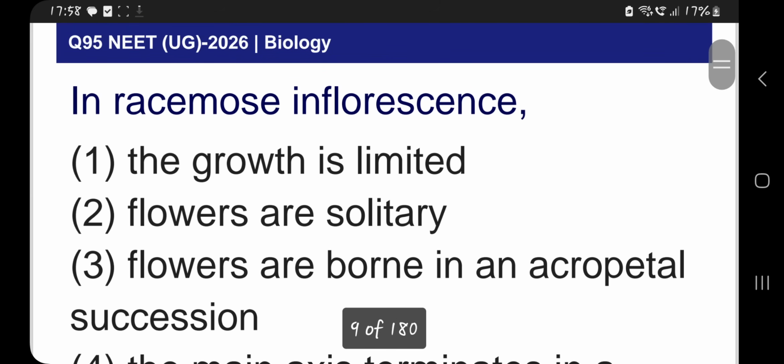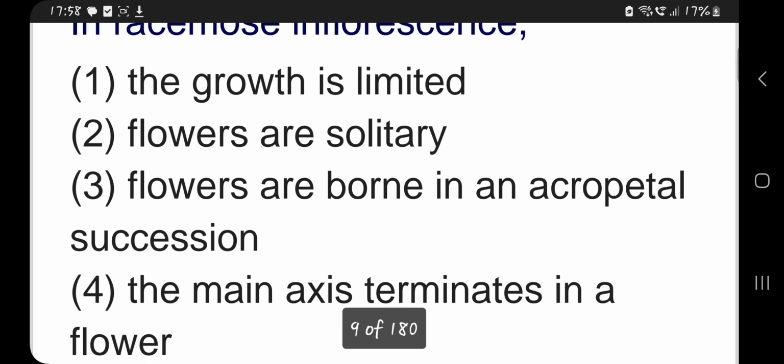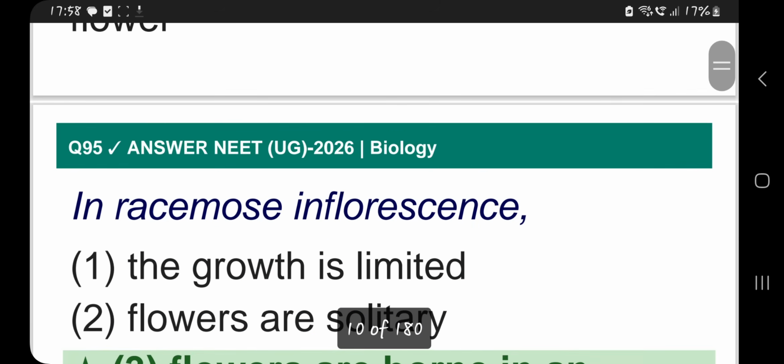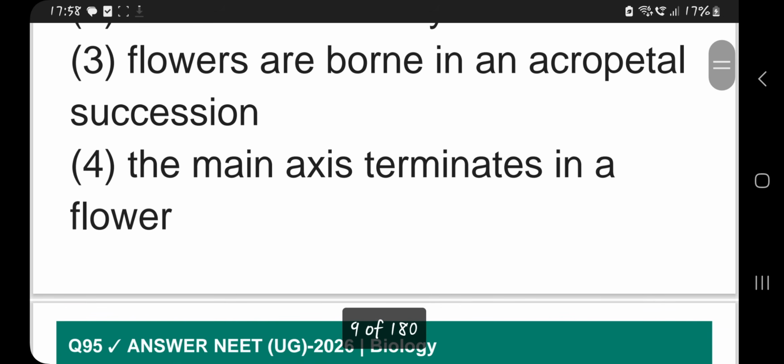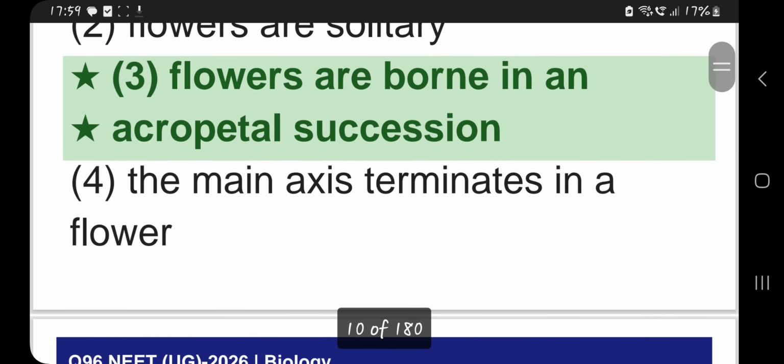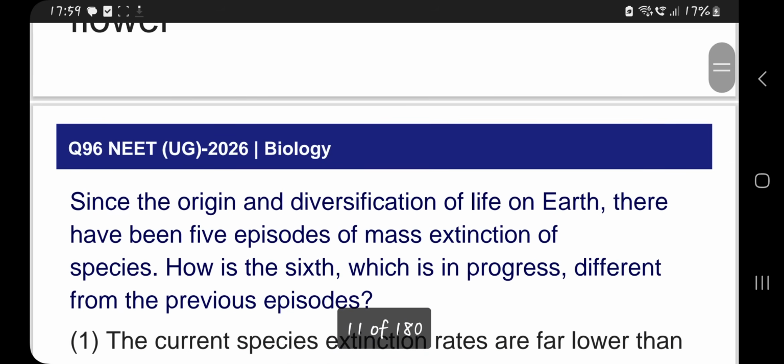In racemose inflorescence, the growth is unlimited. Flowers are borne in an acropetal succession, that is, older flowers are at the base and younger flowers are at the apex. We call it acropetal succession. The main axis continues to grow and does not terminate in a flower. So here the right answer is that flowers are borne in an acropetal succession. The remaining sentences are all wrong.